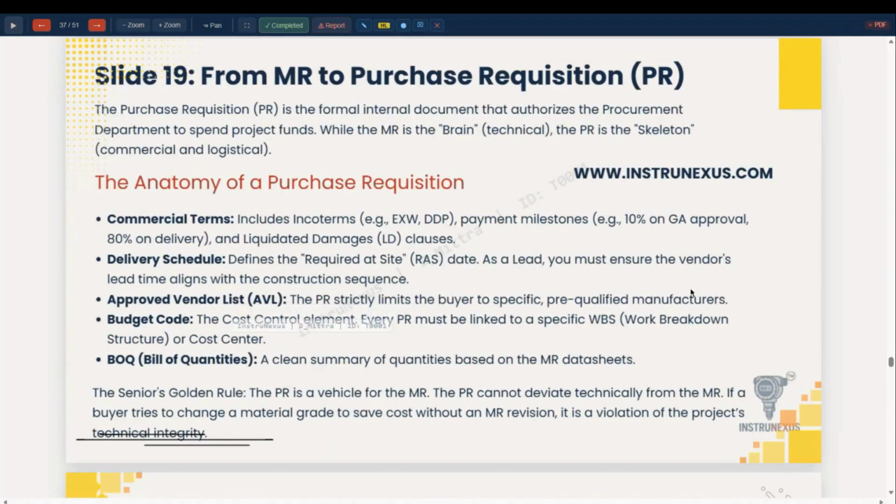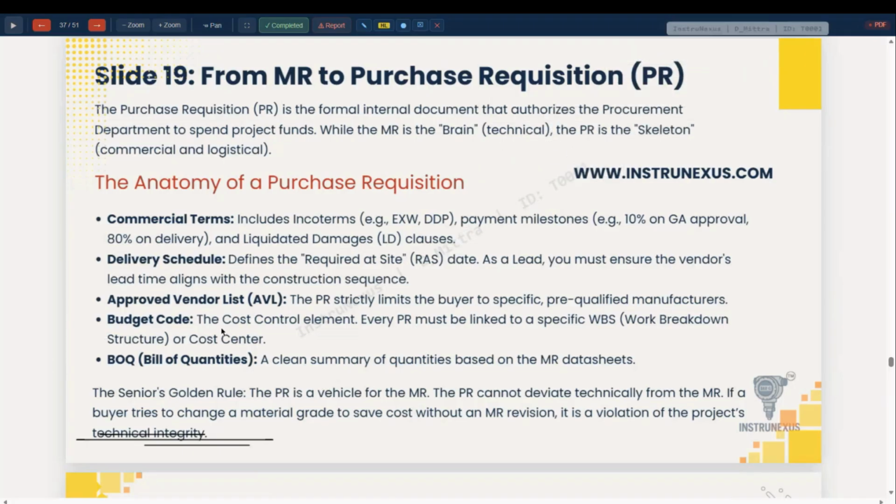MR to purchase requisition. Commercial terms and conditions are to be provided by the commercial and procurement team. Delivery schedule will also be taken by procurement. Approved vendor list: if the vendor requires certain items to be procured from outside, they must comply with the approved vendor list, and that is to be mentioned.